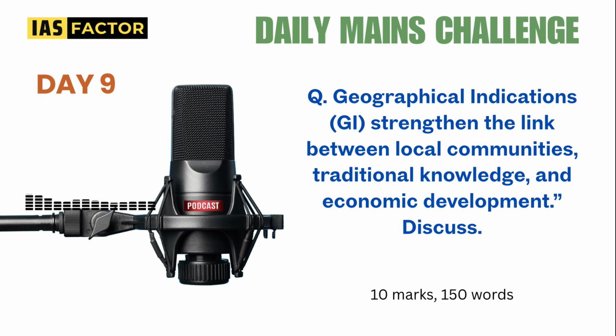Whenever you get questions for mains, it's good that you don't over-illustrate, but giving points and examples is always a good way of showing the examiner that you know this with examples. But don't make your answer a storehouse of only examples. That's too much, and that's also not good. So three things: local communities, traditional knowledge, and economic development. How is it benefiting? You have to write in 2 pages. Frame your answer that way.